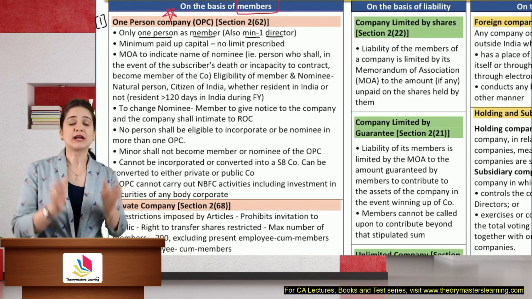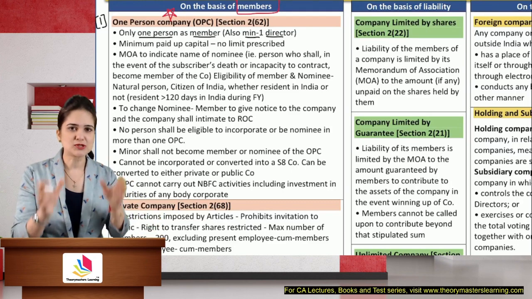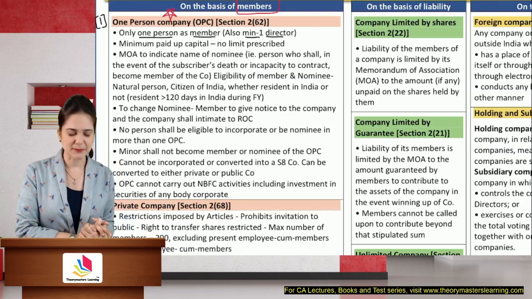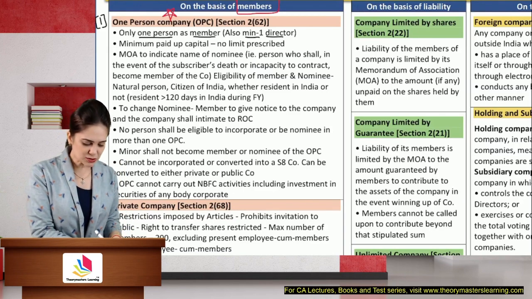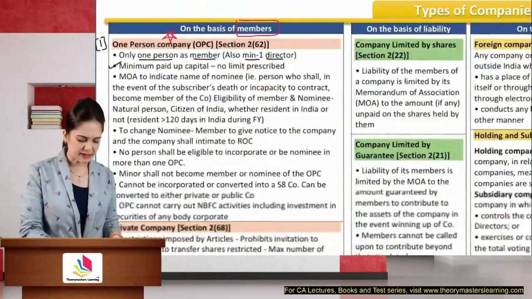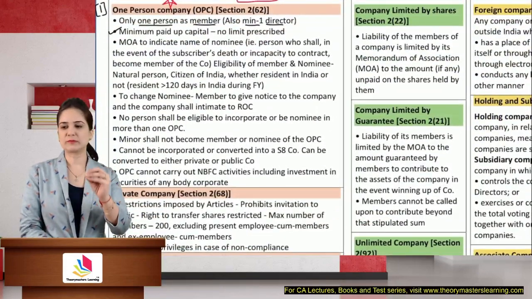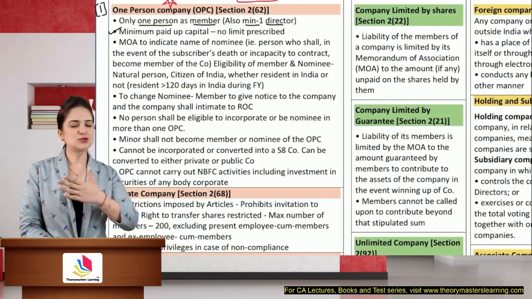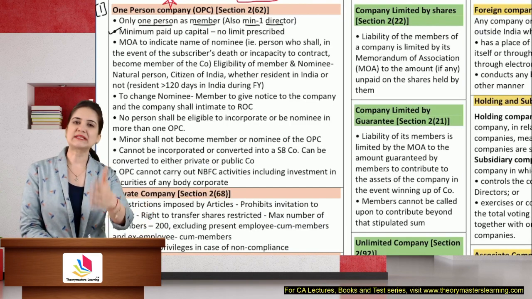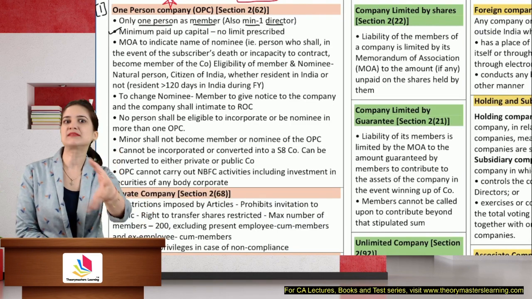Now, what are the legal provisions or the requirements of a one-person company? There is no minimum paid up capital requirement. You can start the OPC like any other company. There is no minimum paid up capital. You can start the company even with minimum 10,000 rupees.